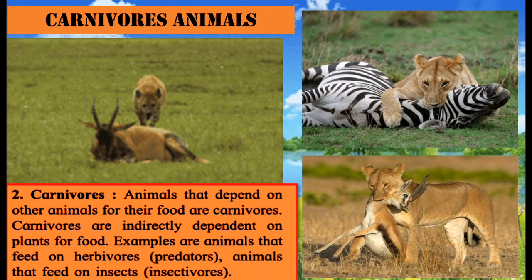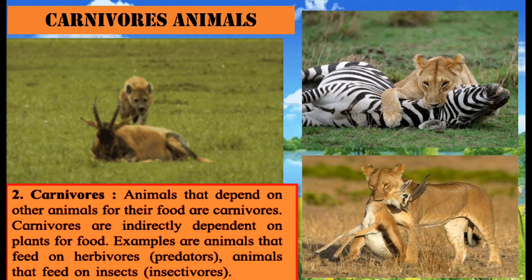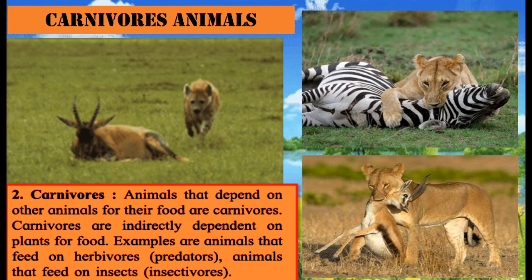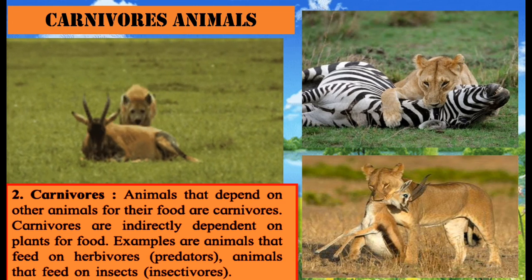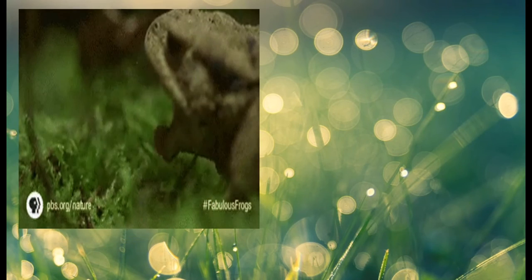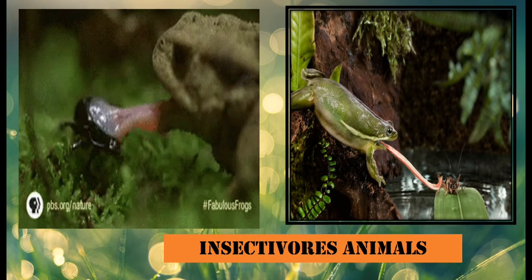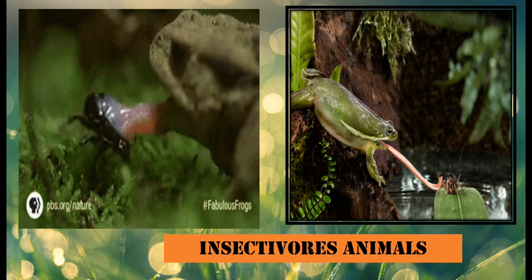Examples are animals that feed on herbivores are called predators, and animals that feed on insects are called insectivores. Here you can see there is an insectivore, that is a frog. Now the frog takes in insects only, it eats insects. So such kind of animal is called an insectivorous animal.